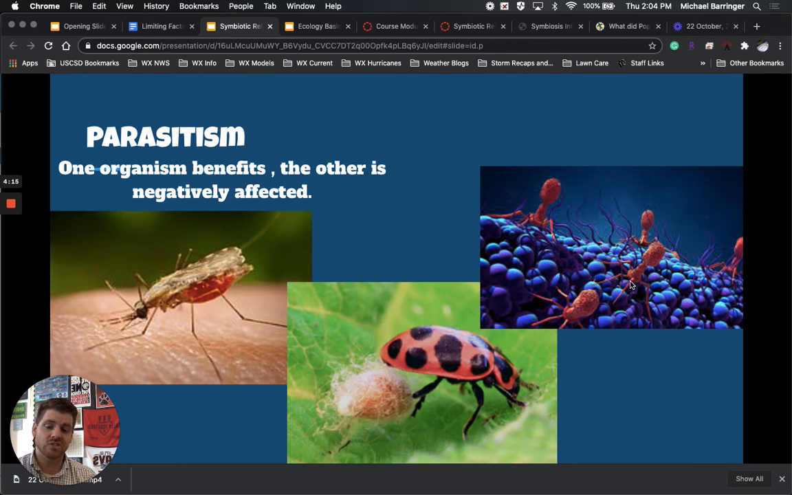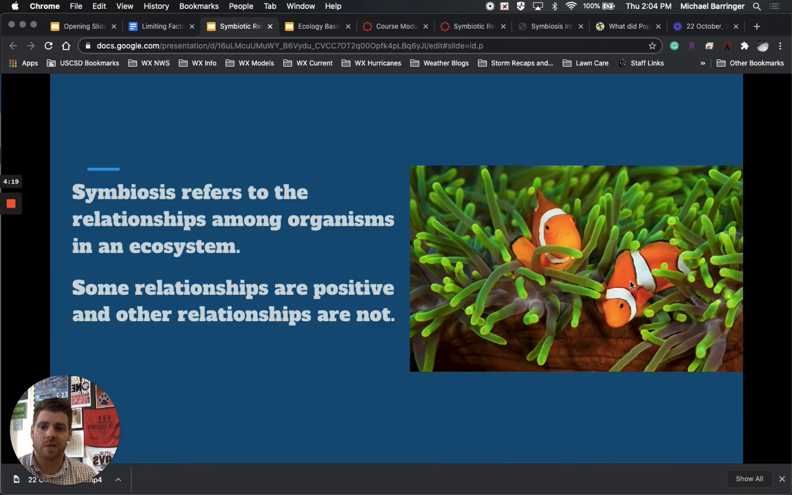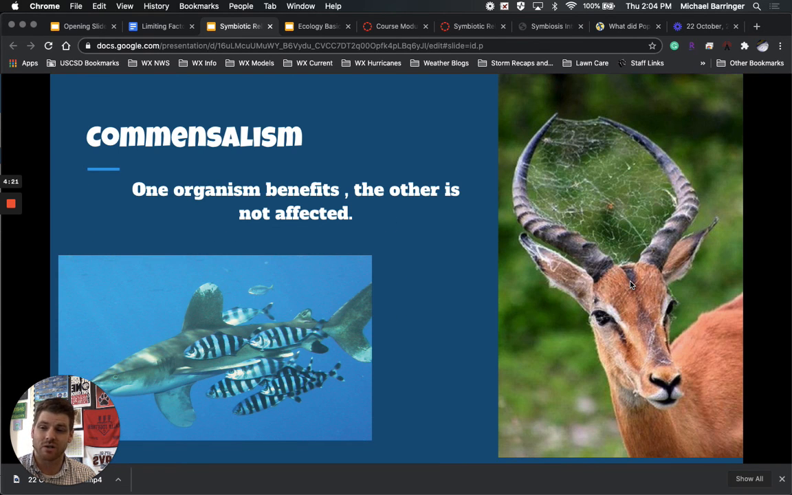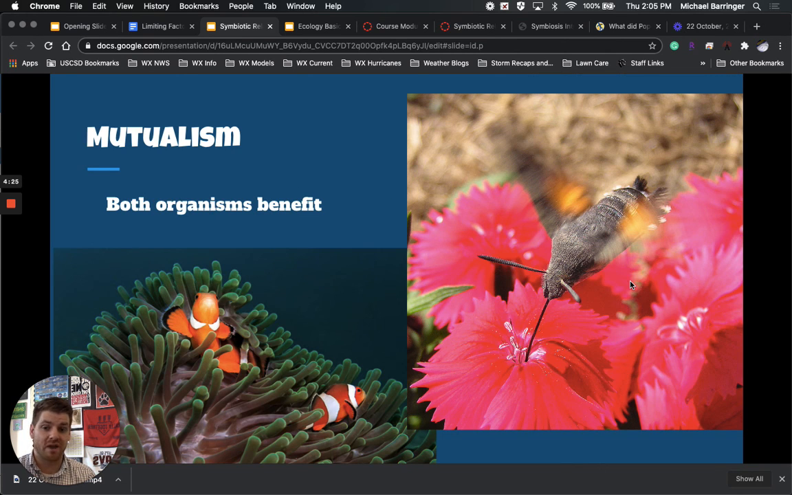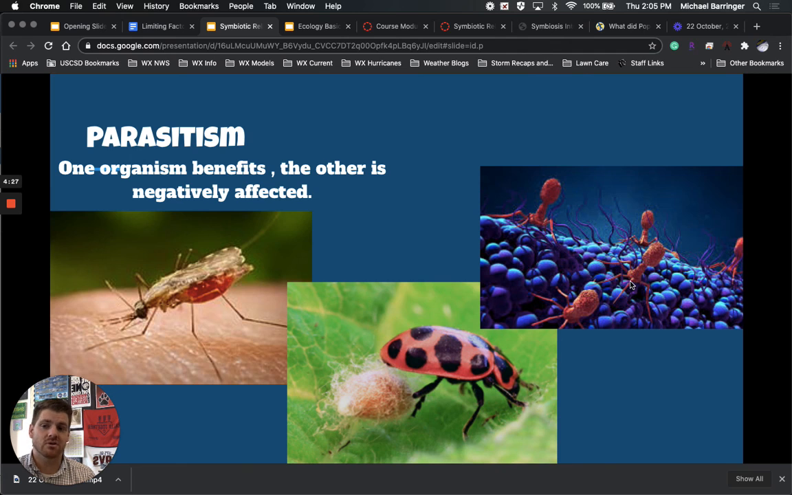Okay, so these three types of relationships are very important to understand the difference between. We'll recap them real quick. We've got commensalism, in which one organism benefits, the other one's not affected. We've got mutualism, in which both benefit. And then we've got parasitism, in which one benefits and the other is affected negatively.